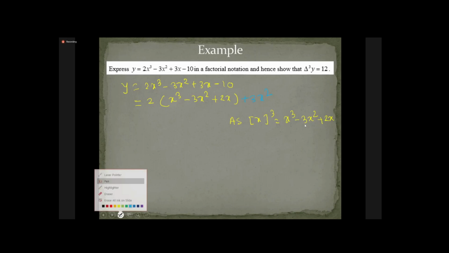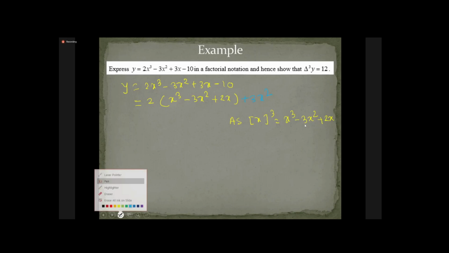Here this is a minus 6x square. Minus 6x square, we adjusted as a plus 3x square. So you get the required minus 3x square only. So what should be the remaining adjustment? This is a plus 4x, but there is plus 3x, so what should be? Minus x. And the last minus 10 will be as it is.